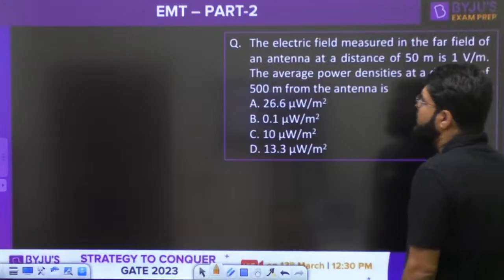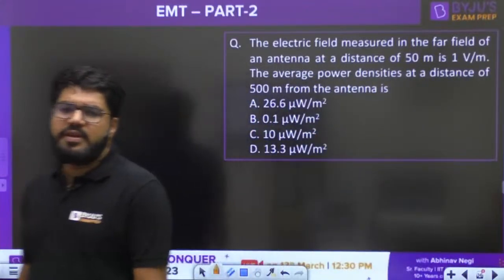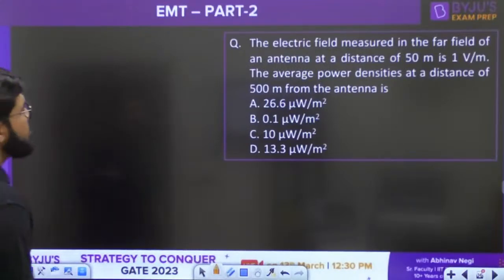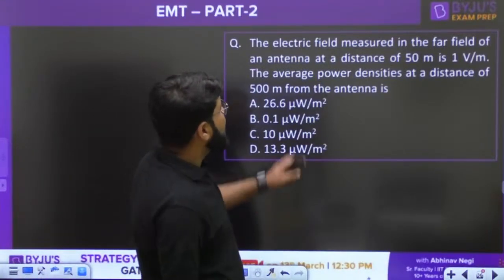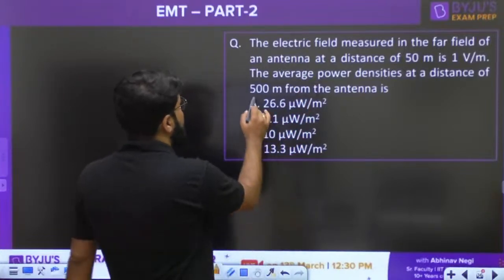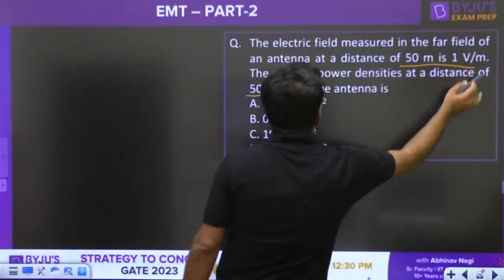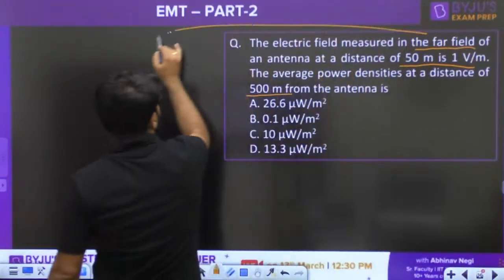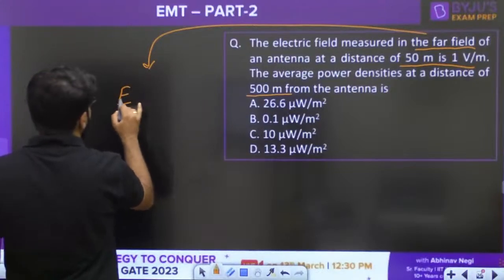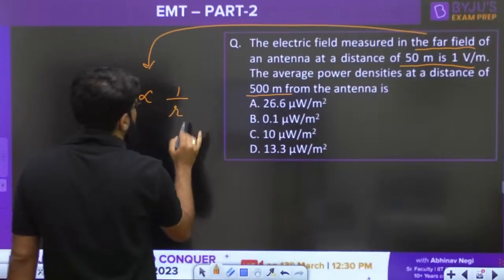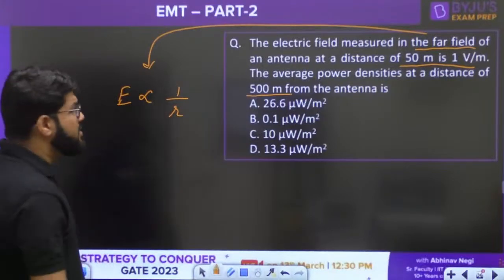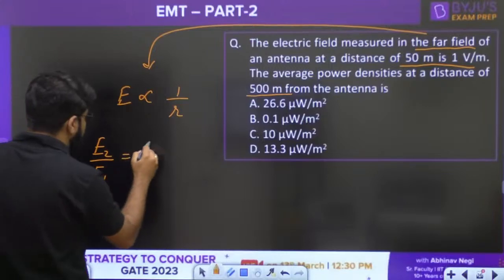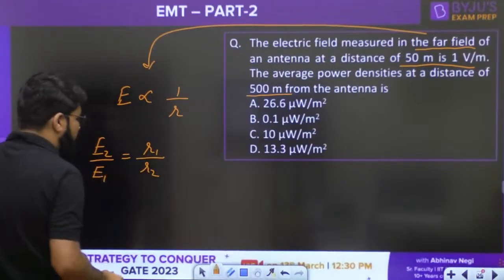A very simple question. The electric field measured in the far field of an antenna at a distance of 50 meter is 1 volt. What is the average power density at a distance of 500 meter? In the far field, we know electric field is proportional to 1 by R, inversely proportional to the distance from the source, so I can write E2 divided by E1 is R1 divided by R2.